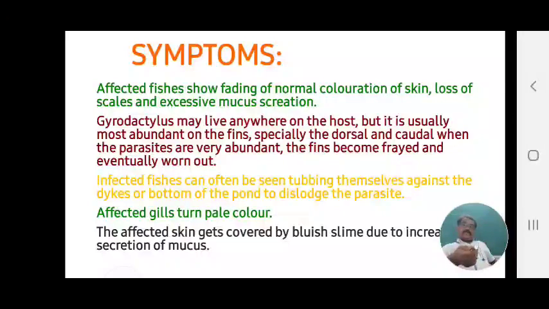Then the symptoms: which are the symptoms of Gyrodactylus that occur in fishes? The first symptom: affected fishes show fading of normal coloration of the skin due to the effect of these worms. The coloration of the skin is lost, the coloration becomes faint, and lastly the fish dies. When the color is faint, the parasite attacks.